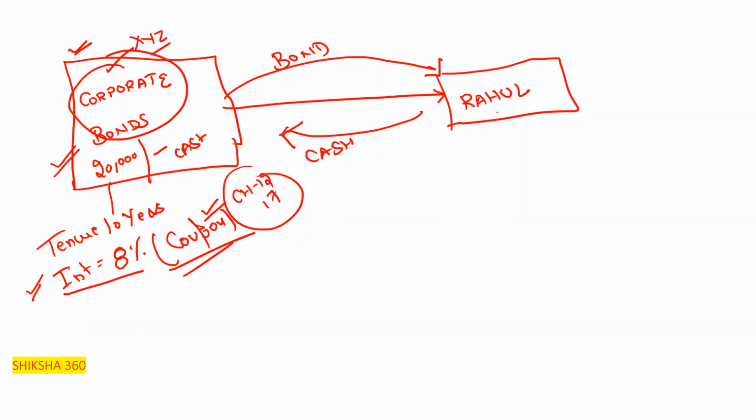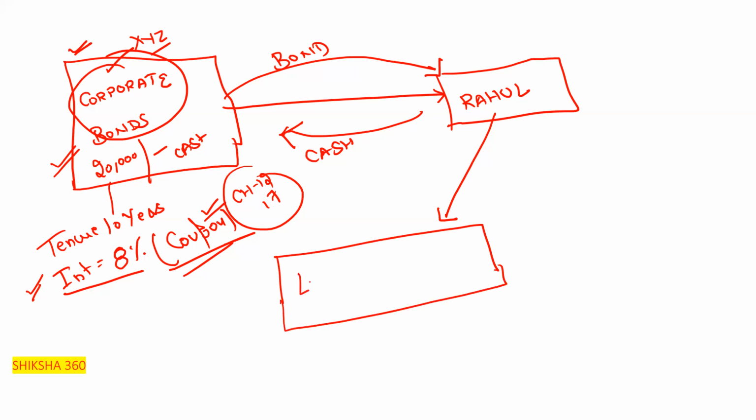Here Rahul may feel that after 10 years, either the company will exist or not, or they may not be able to pay the money, depending on their financial condition. So a risk arises in Rahul's mind. Where will he go? He will go to Lokesh, who runs an agency working as a credit default swap.